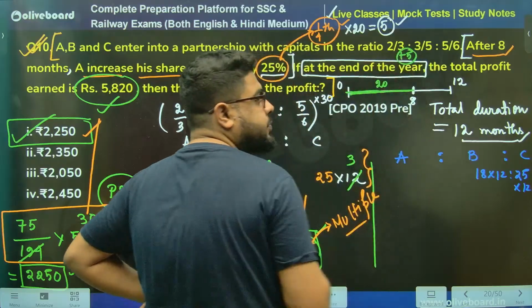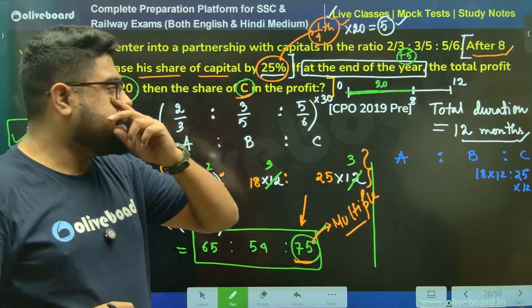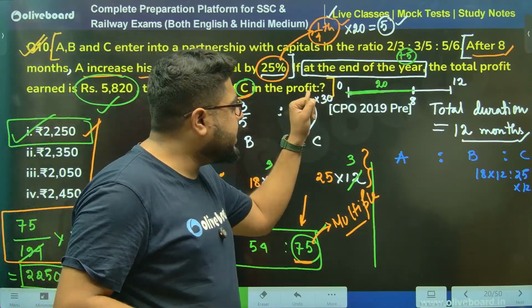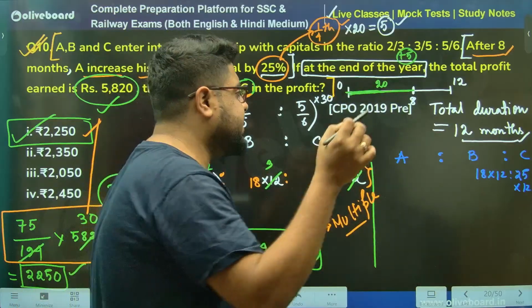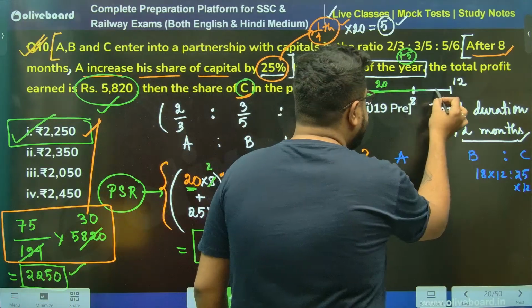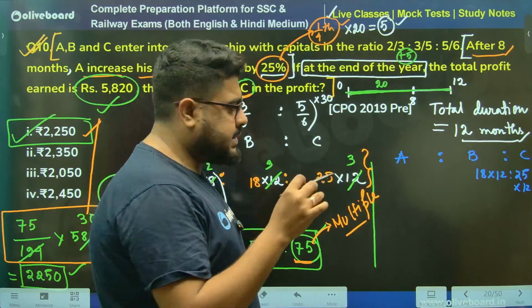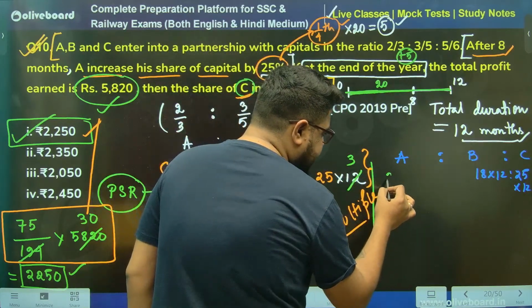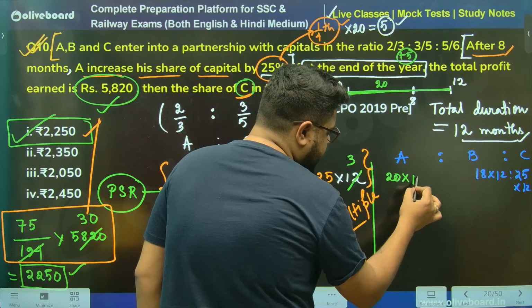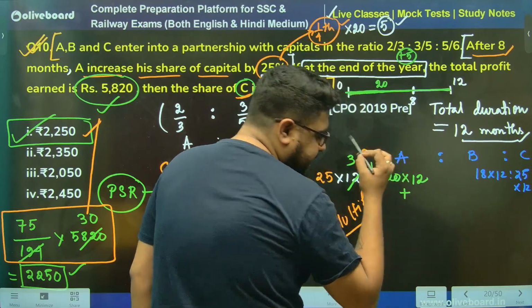Think like this. Can I simply say, acha sir, that 20 rupees was there for the whole 12 months? The initial investment of 20 rupees was there for the whole 12 months. What has happened extra?